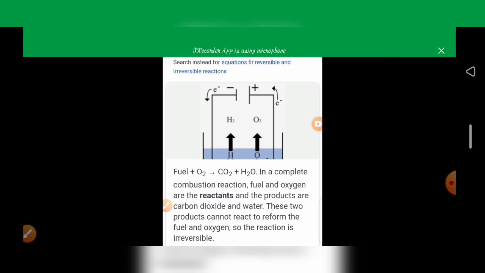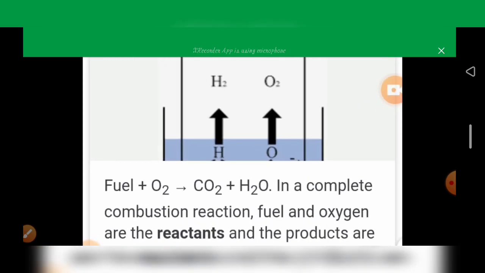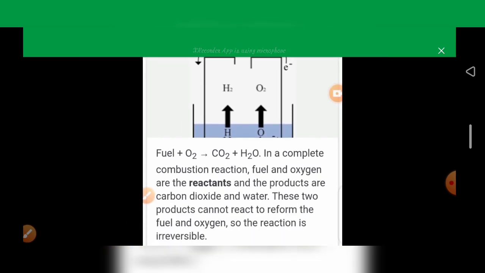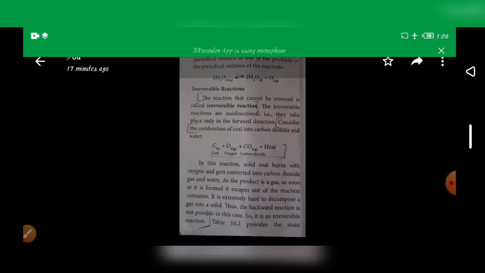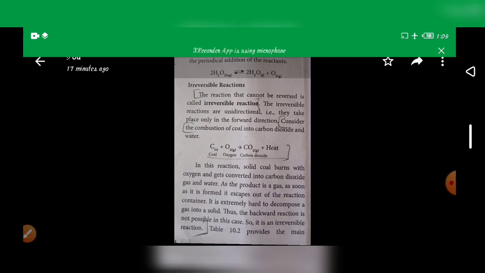In a complete combustion reaction, fuel and oxygen are the reactants and the products are carbon dioxide and water. These two products cannot react to form the fuel and oxygen. So the reaction is irreversible. The reaction that cannot be reversed is called irreversible. The irreversible reactions are unidirectional. They take place only in the forward direction.